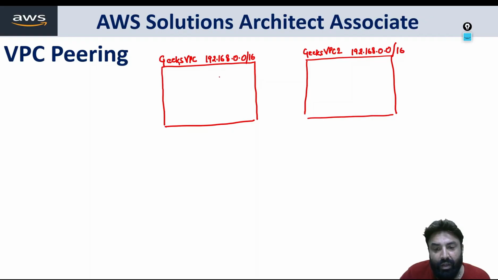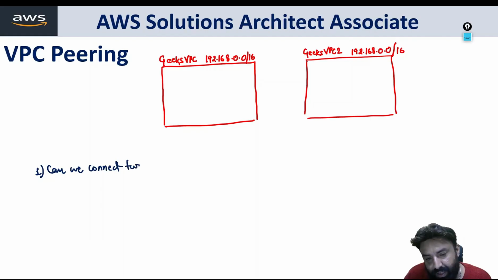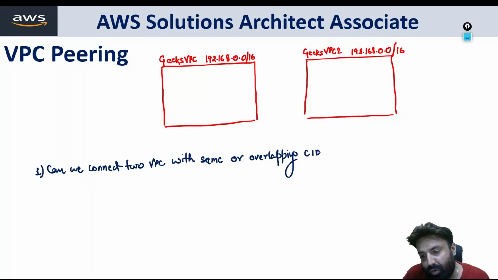Now the question is, can I peer these two VPCs? Can I connect them? I'm writing the questions for you. My first question for you all is, can we connect two VPCs when both VPCs have the same CIDR, 192.168 and 192.168? Can we connect two VPCs with the same or overlapping CIDR? Kindly make a note of it.